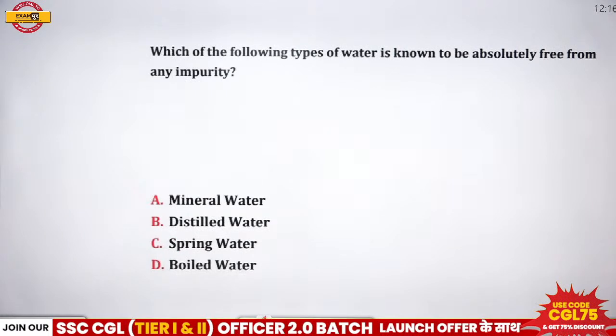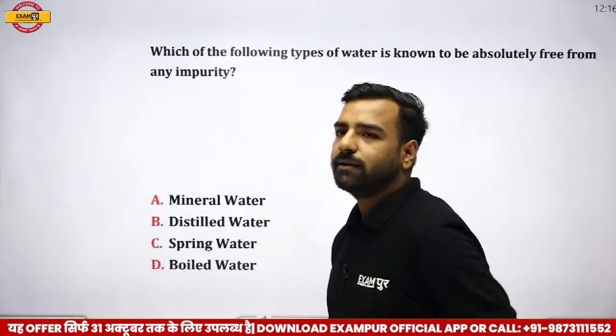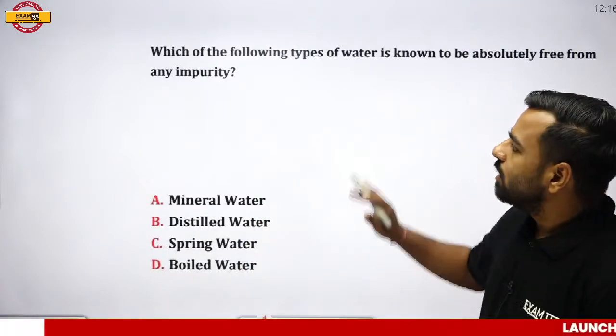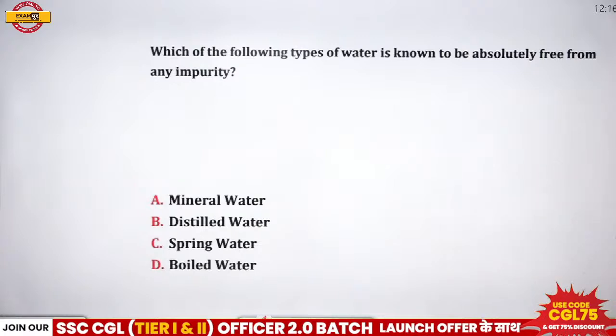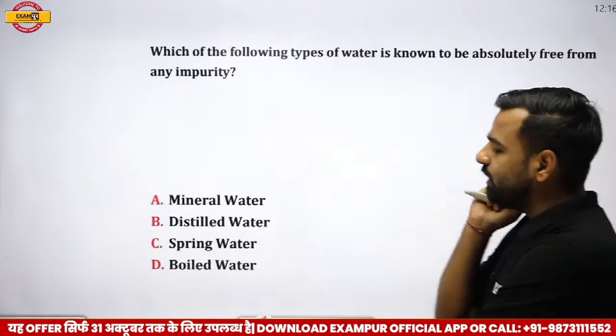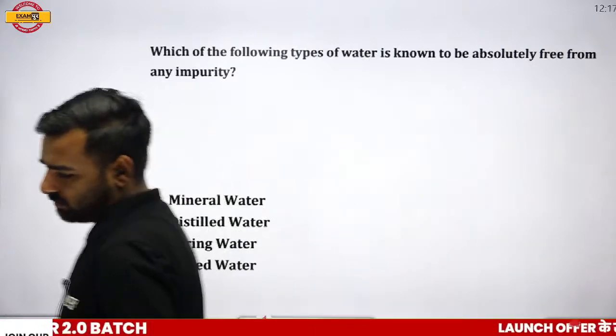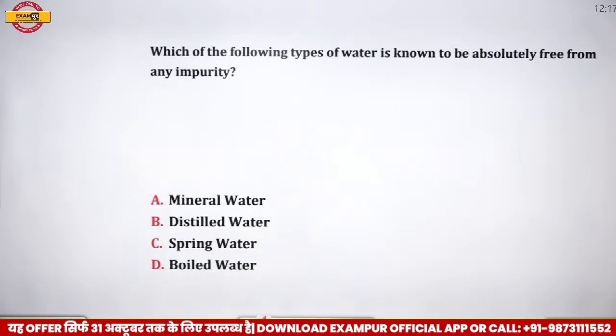Now next question is, which of the following types of water is known to be absolutely free from any sort of impurity? What's that? Which of the following type of water is known to be absolutely free from any impurity? What is the correct answer here? Is it mineral water, distilled water, spring water, or boiled water? What is the correct answer? Answer please.